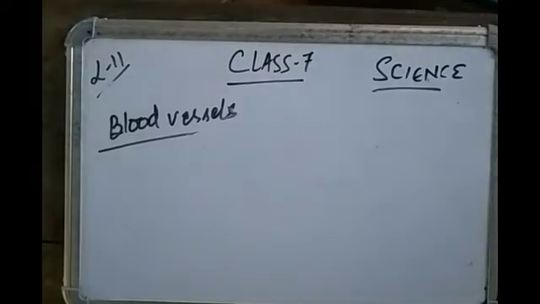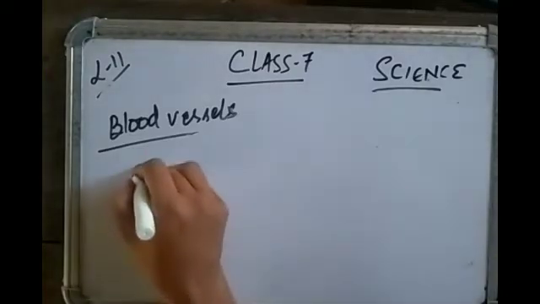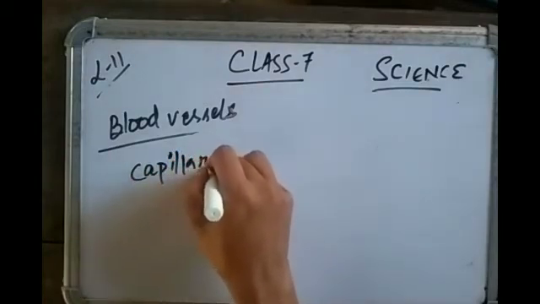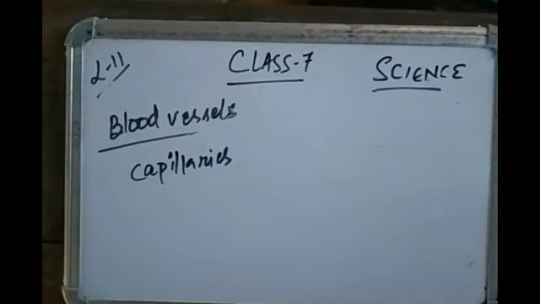Capillaries. When you look at your textbook page 125, you will find a diagram of circulation showing veins, arteries, capillaries.